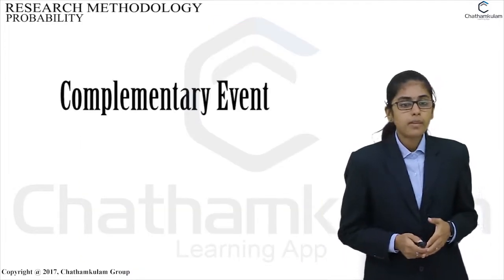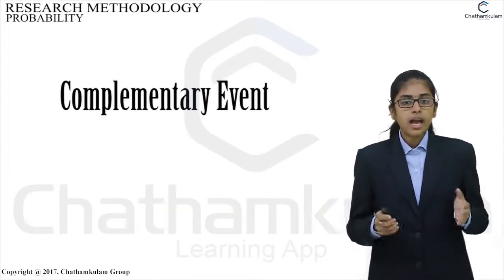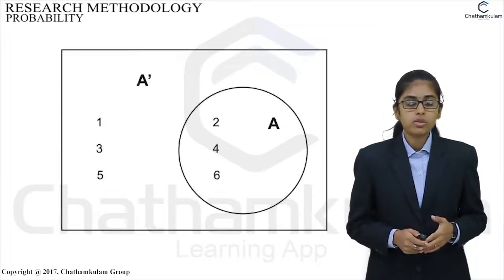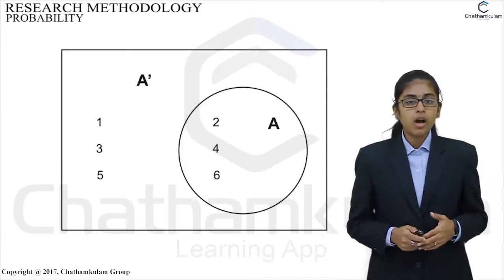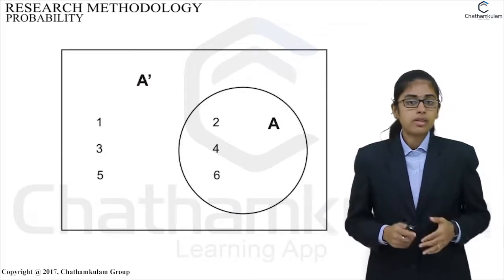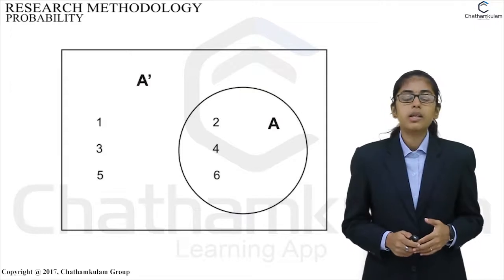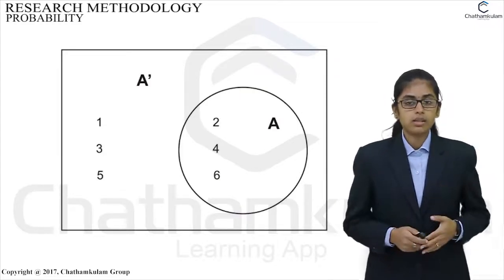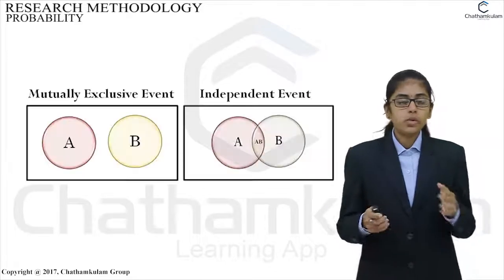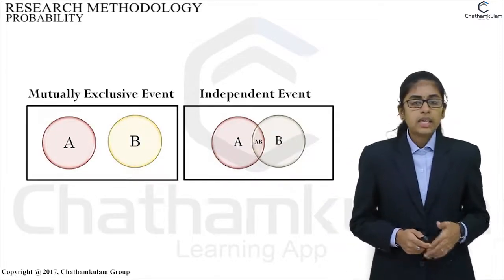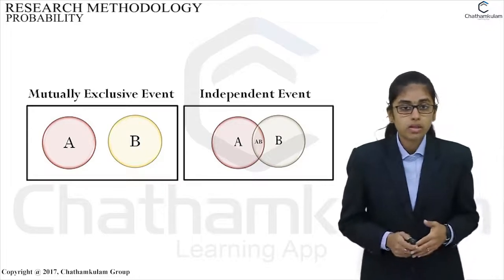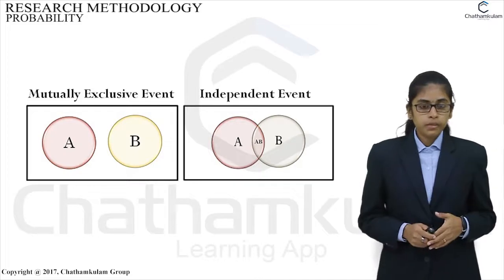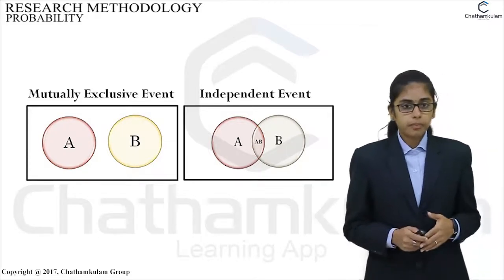Then complementary event. A and A' are complementary events if A' consists of all those sample points which are not included in A. For instance, if an unbiased dice is thrown once, an odd number turning up is complementary to an even number turning up. Then mutually exclusive: events A and B are two mutually exclusive events if the occurrence of A precludes the occurrence of B.